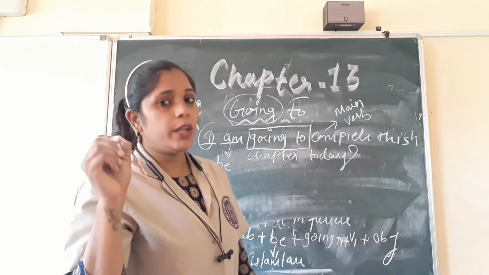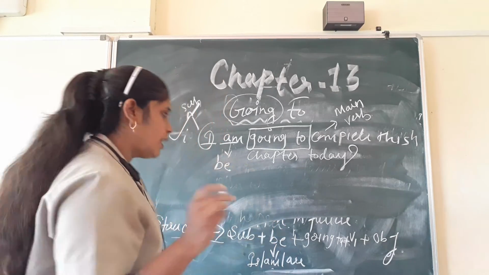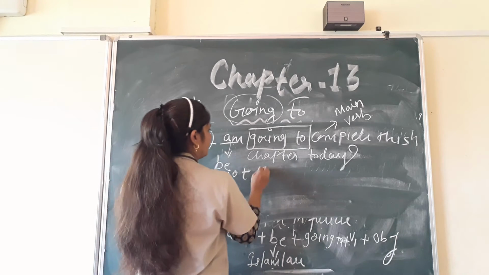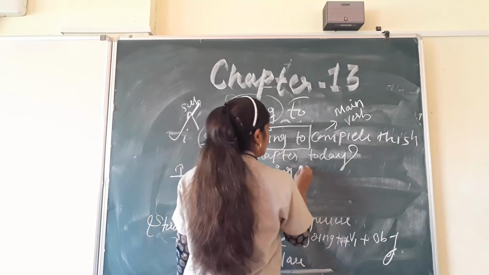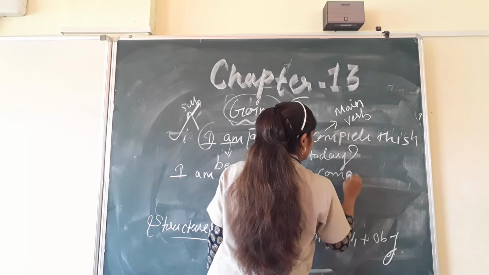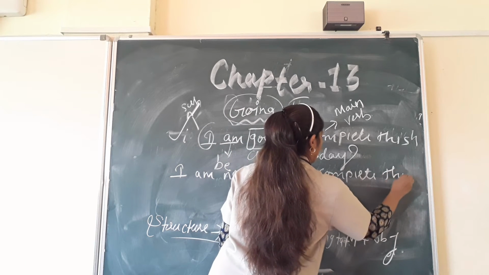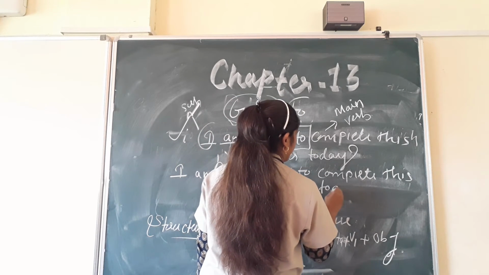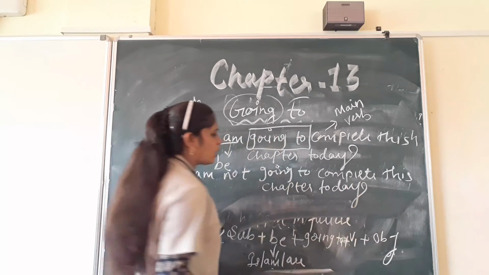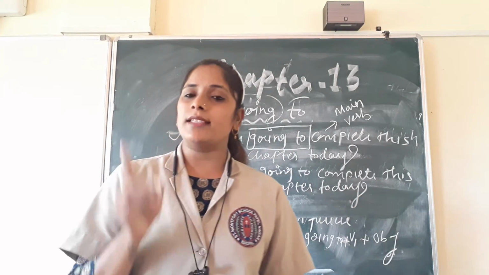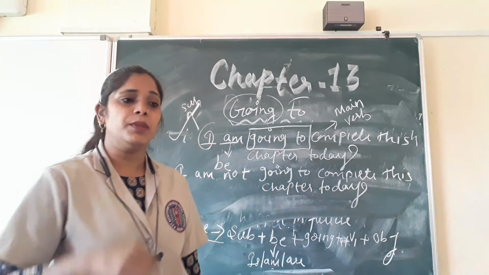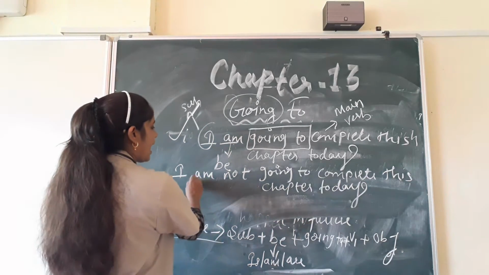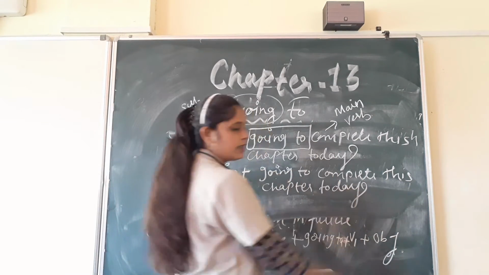Okay, now children, how will you frame negative for this? See, I am not going to complete this chapter today. See children, I told you after helping verb you have to put not. As soon as you put not after helping verb, it becomes negative. Okay, so the sentence is here, I am not going to complete this chapter.